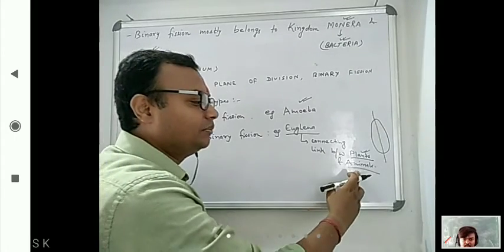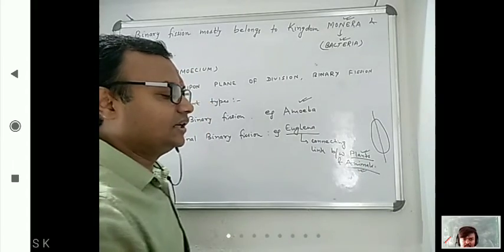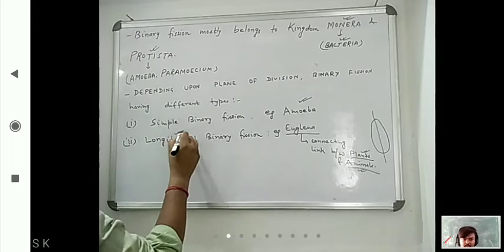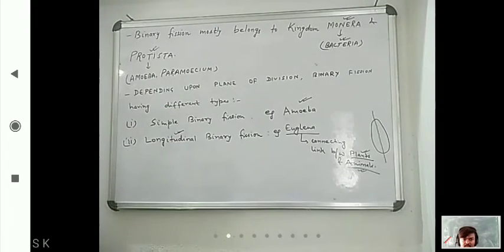So that property belongs to animals, and that's why it is known as a connecting link between plants and animals. Now you have to remember that Euglena shows longitudinal binary fission.